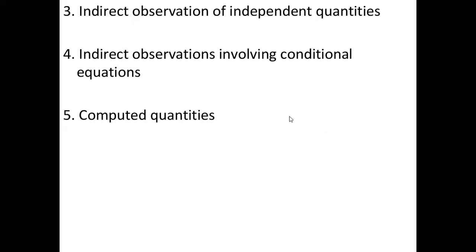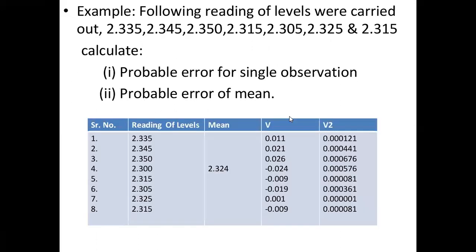So the indirect observation of independent quantities, indirect observation involving conditional equation and computed quantities. Example, following readings of a level were carried out: 2.335, 2.345 and so on. Find the probable error of a single observation and the probable error of a mean.